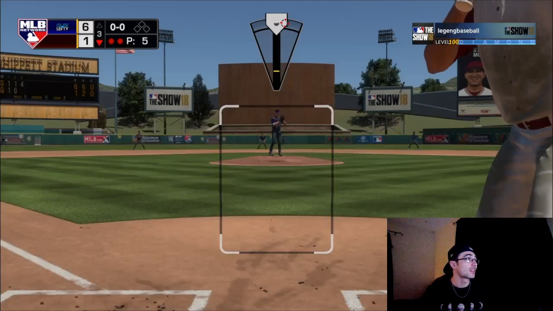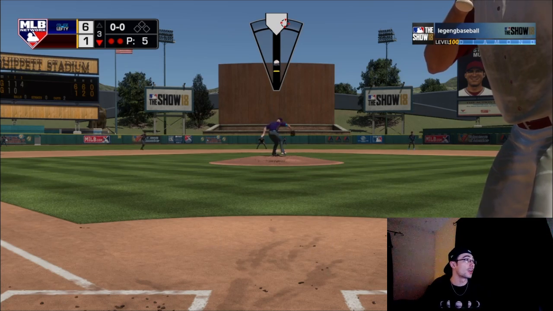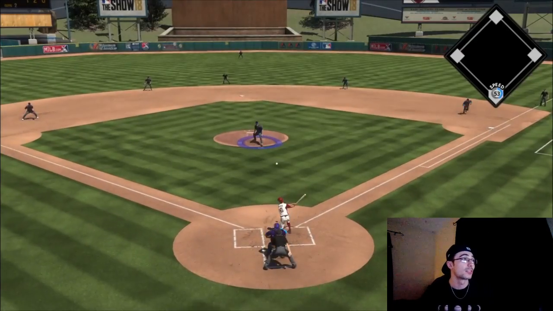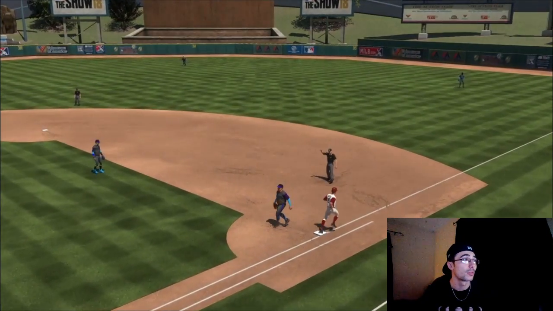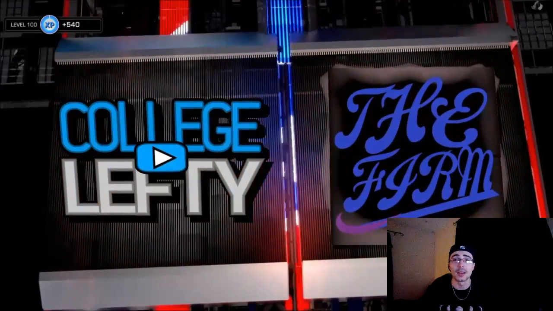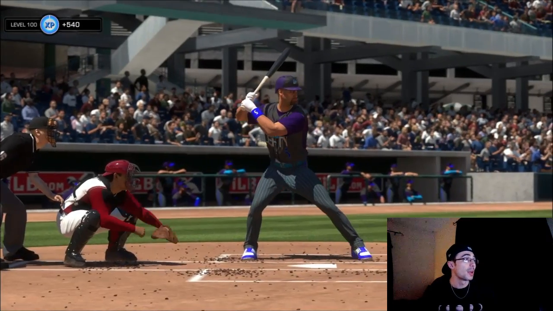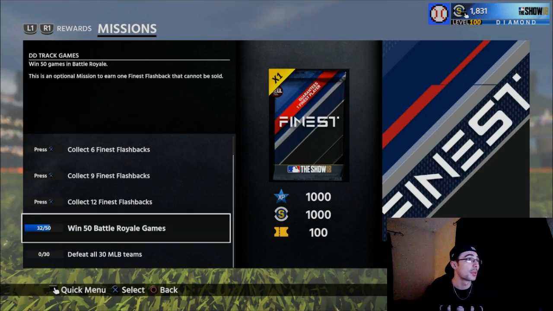But down to his last out here in the third inning, facing Stan Musial, and he hits a tapper to the pitcher. Alex Wood's going to make the play, and that's going to do it for this one. I am going to have a screenshot right here of how many BR wins I need: 18 more BR wins for the finest, and then I'm going to be opening up some packs.